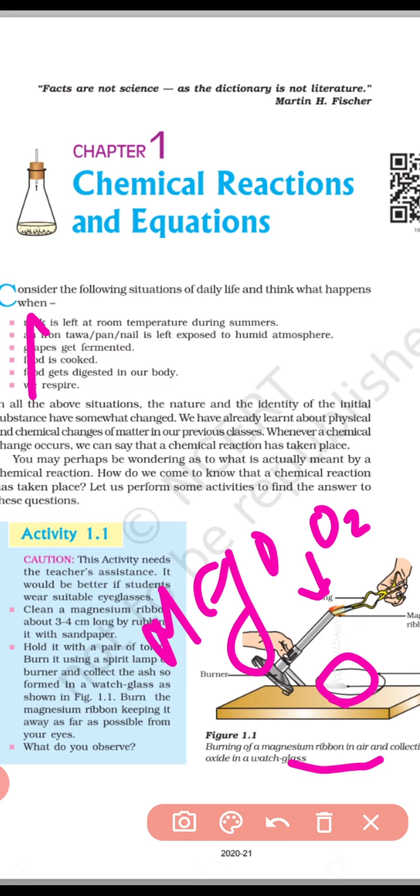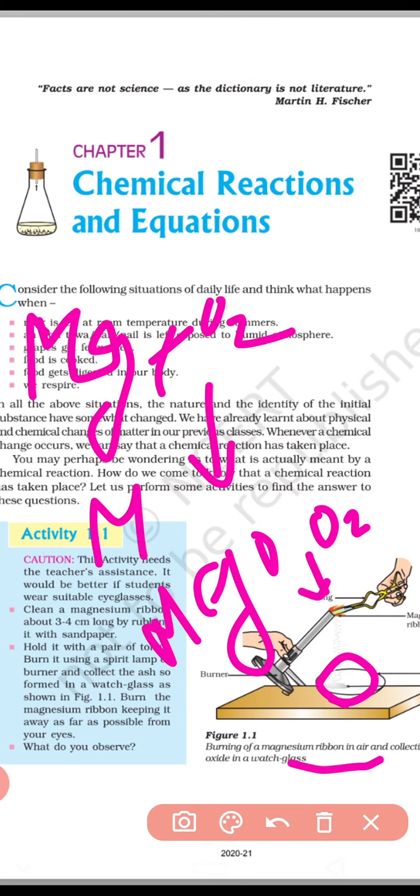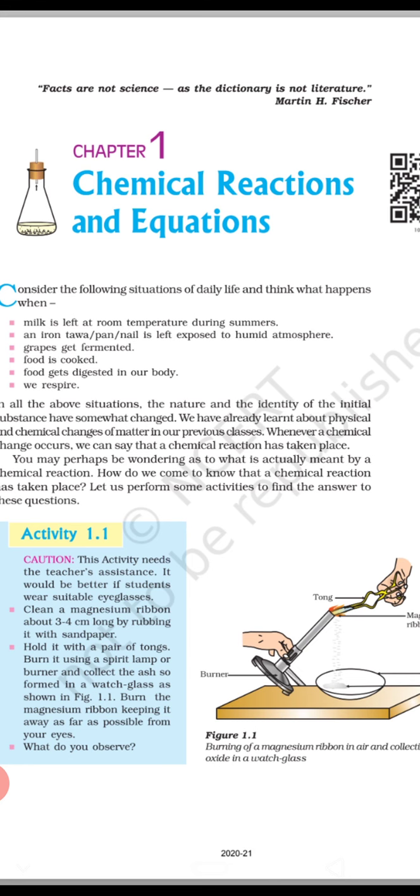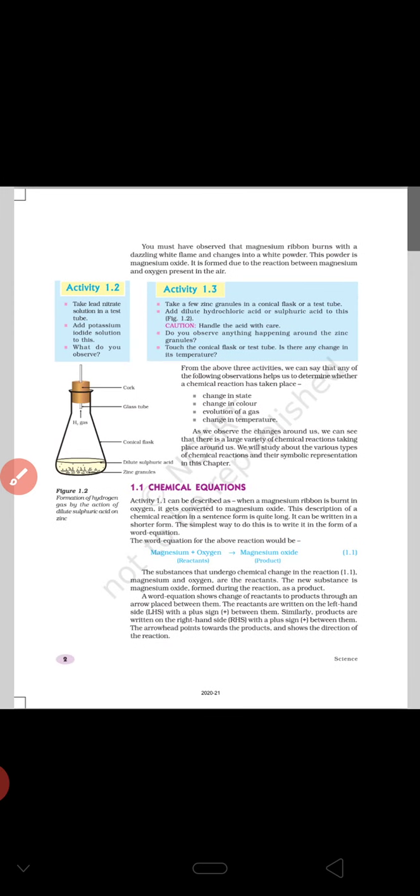Magnesium reacts with oxygen to form magnesium oxide. This is the change that occurs when a magnesium ribbon is burned in the presence of oxygen.